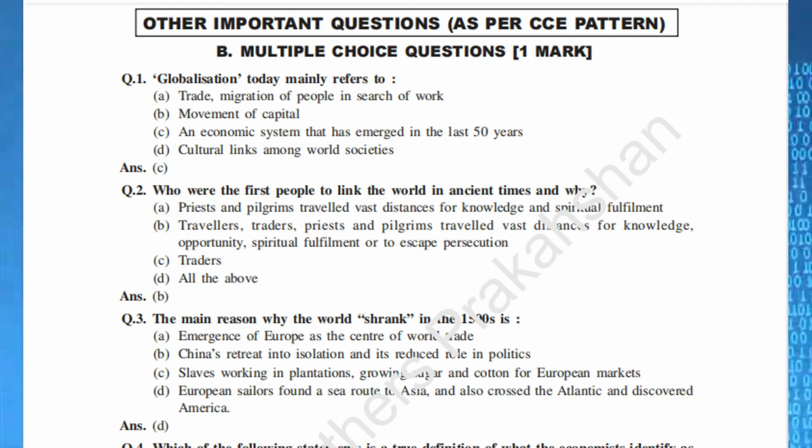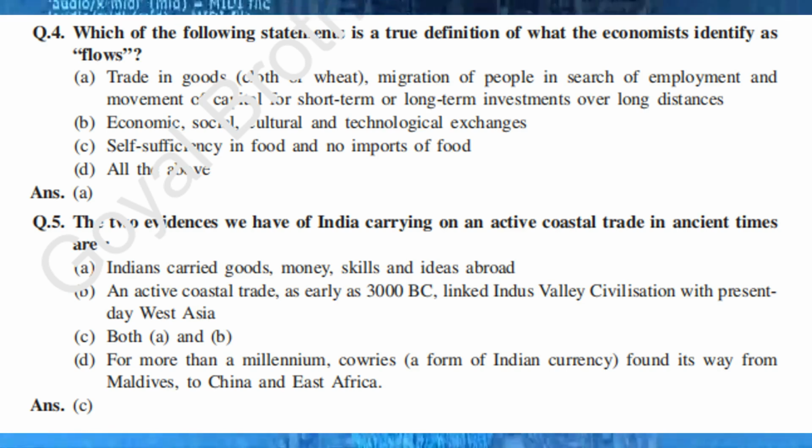Ans. B. Q.3. The main reason why the world shrank in the 1500s is A. Emergence of Europe as the center of world trade. B. China's retreat into isolation and its reduced role in politics. C. Slaves working in plantations, growing sugar and cotton for European markets. D. European sailors found a sea route to Asia, and also crossed the Atlantic and discovered America. Ans. D.